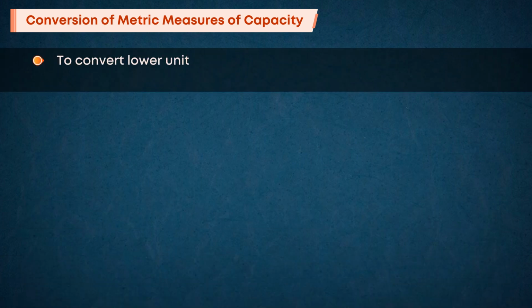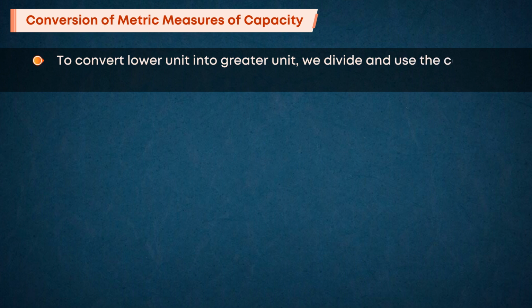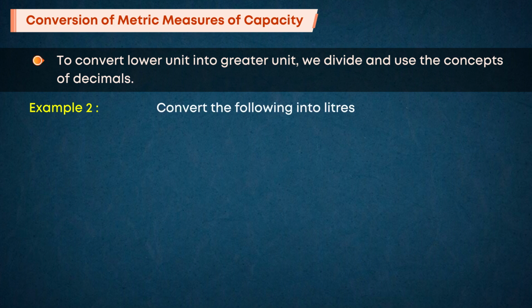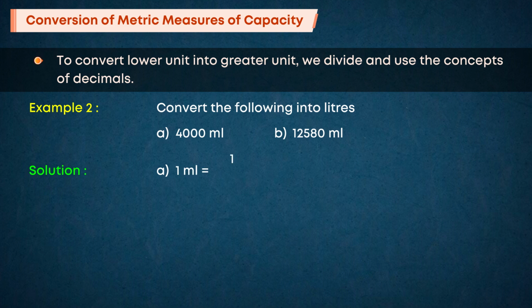To convert lower unit into greater unit, we divide and use the concepts of decimals. Example 2. Convert the following into liters. A. 4000 milliliters. B. 12,580 milliliters. Solution. A. 1 milliliter is equal to 1 by 1000 liter. 4000 milliliters is equal to 4000 divided by 1000, which is equal to 4 liters.